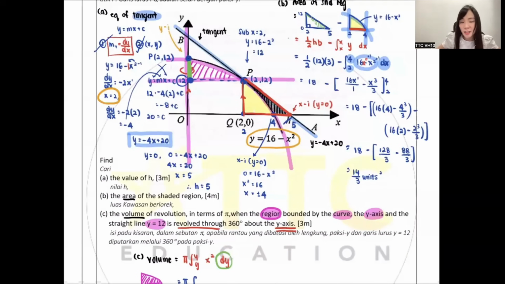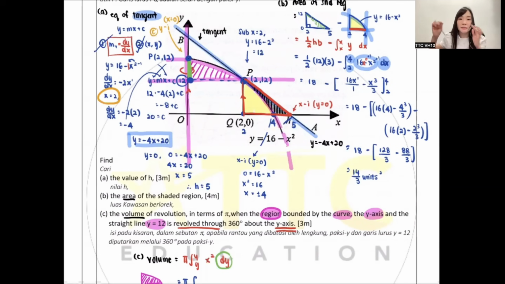the y-intercept, where x equals 0. Correct? Y-intercept is what letter? C. Make sense? This is the C for the curve. So when I look at the curve, I can see my C is 12. For those who are thinking, teacher, how do you know the C is 12? Look at it, my dear.